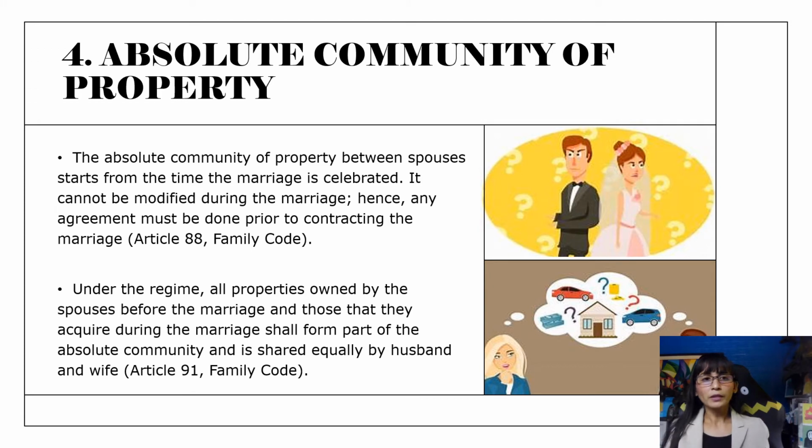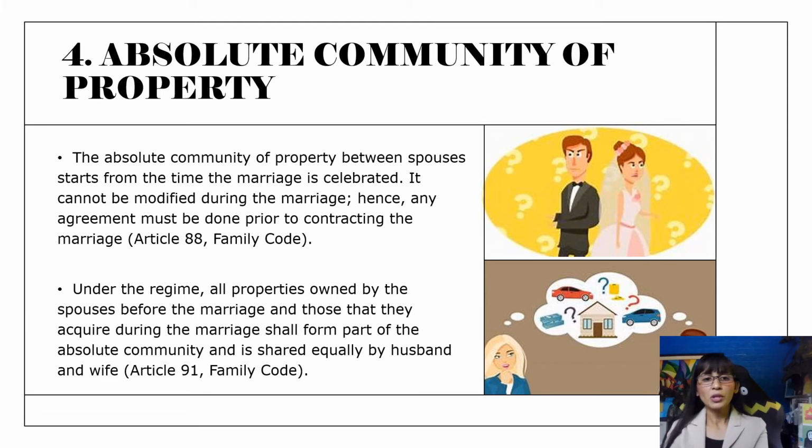Now, the fourth property regime is the absolute community of property. Herein, absolute community of property between the spouses starts from the time the marriage is celebrated. It cannot be modified during the marriage. Hence, any agreement must be done prior to contracting the marriage. Now, starting August 3rd, 1988, the default property regime is already absolute community of property. But again, there can be a prenuptial agreement to allow either conjugal or absolute community, or even separation.